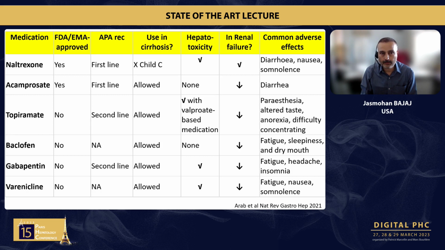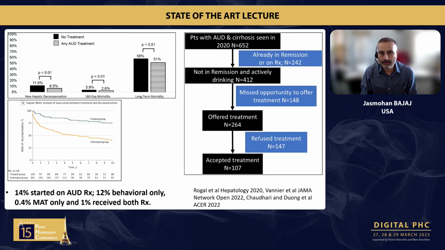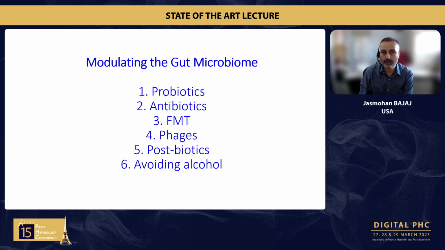These are the medications, at least in the United States and EMA, that have been approved. Most of them are approved, but a lot of them are not really being used. In reality, very few people, if you look at the top side, get this. When they get this, things are better if you look at the top in the bottom left. And on the right side, you see there are multiple layers in which patients can or cannot affect this treatment. So the behavioral treatment and AUD treatment with medical associated therapy is used in the minority of patients. So we need more things.